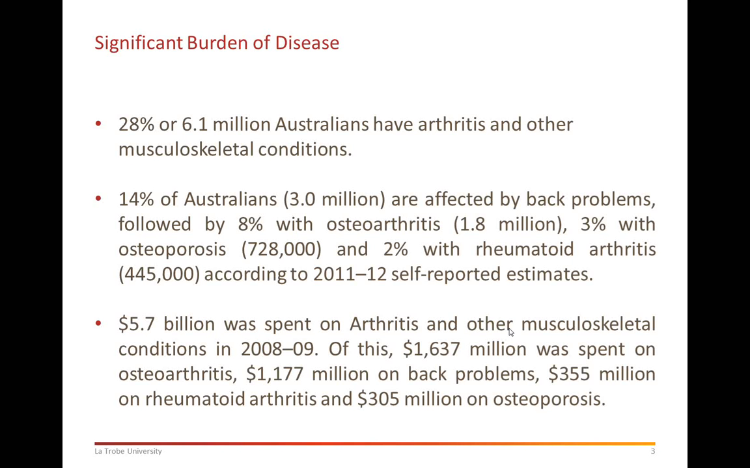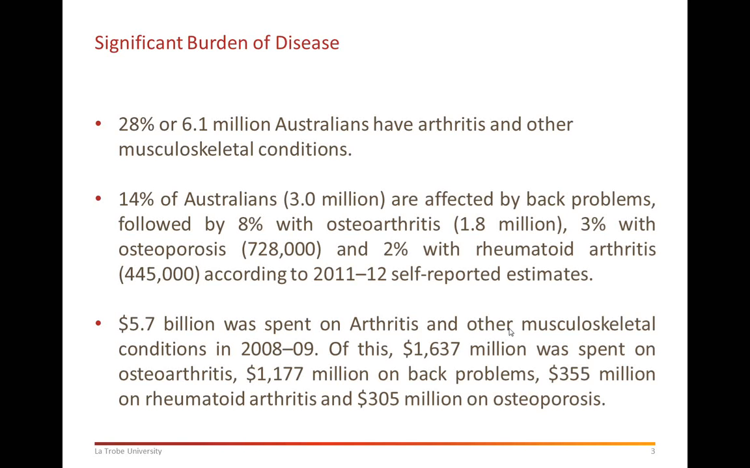28%, a staggering number. 6.1 million Australians have arthritis or other musculoskeletal conditions. This is a significant number. Of these, 14%, nearly half of them, have back problems. And 8% have osteoarthritis, 3% osteoporosis, and 2% rheumatoid arthritis. Again, these are all staggering numbers. So this is a significant burden of disease. Almost a third of the population is affected by musculoskeletal conditions as we speak.